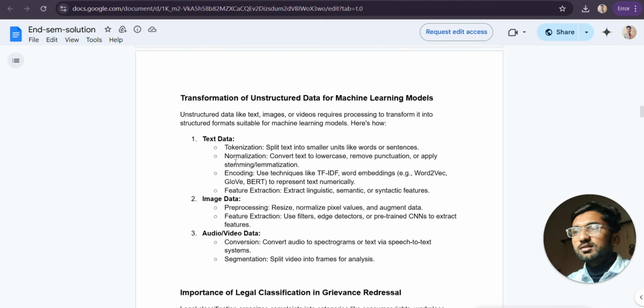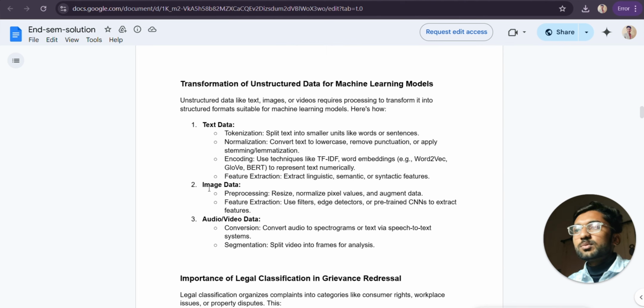Firstly, tokenization, then normalization, and normalization contains stemming and lemmatization, and encoding, where we need to convert the text into numeric data because the machine can understand only numerical data. And the third is feature extraction. It means we need to identify the important keywords from your data set.